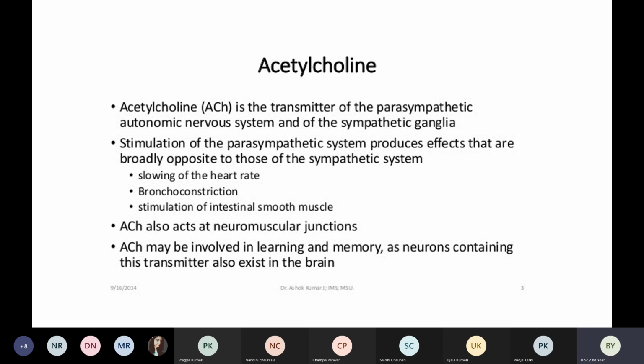So if acetylcholine is very low, then our thinking ability and memory will be reduced. The patient will not be able to remember anything, and they will have confusion. So this is about acetylcholine. Is this clear with the functions of acetylcholine? Yes, ma'am.